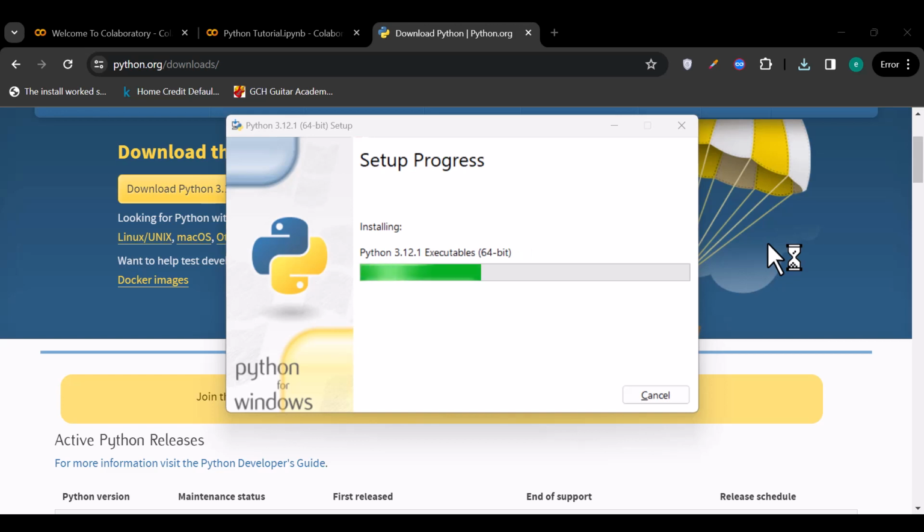It's gonna install the Python interpreter, some executable files, and libraries that you may need to do some basic operations on your data and everything that is required. This process takes about a minute or so and it's done.